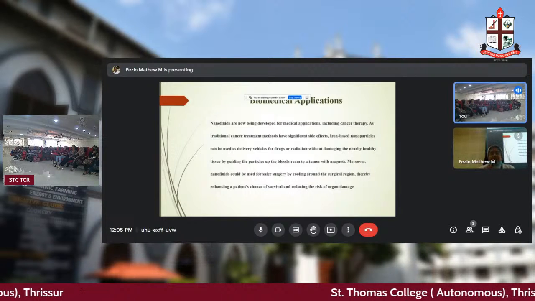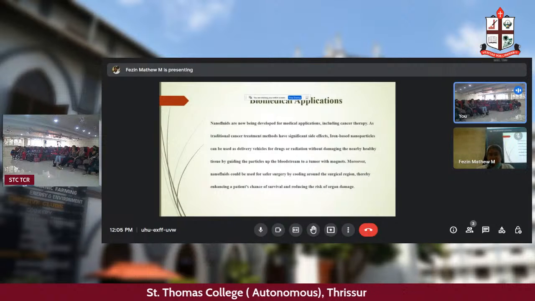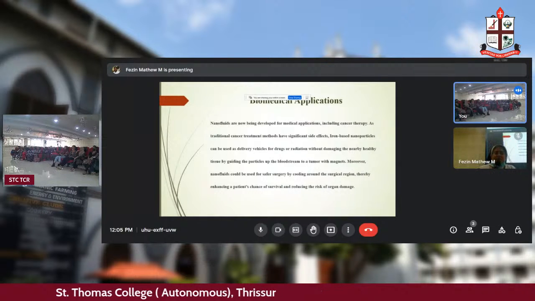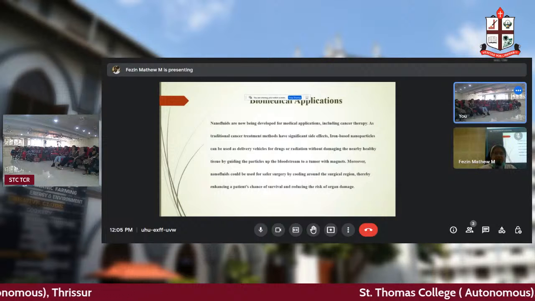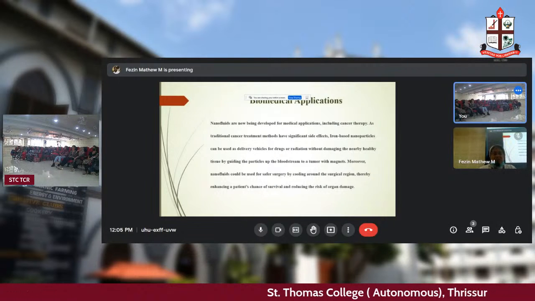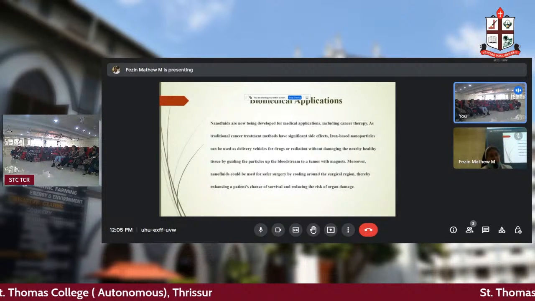Likewise, you can say nanofluids have applications in cancer therapy. When you are doing traditional cancer treatment, it has significant side effects. So what you use is iron-based nanoparticles, used as delivery vehicles. You send an iron-based nanoparticle from here.